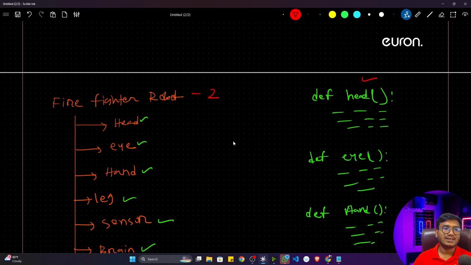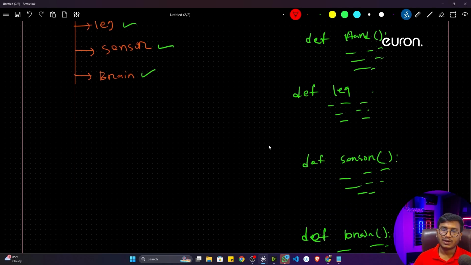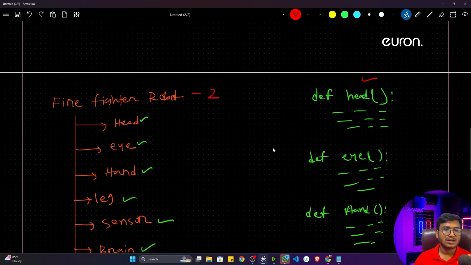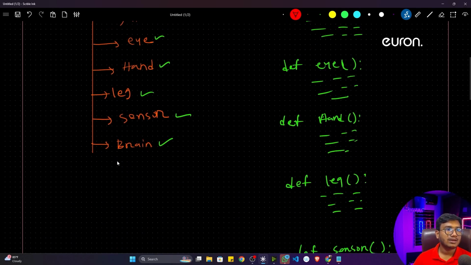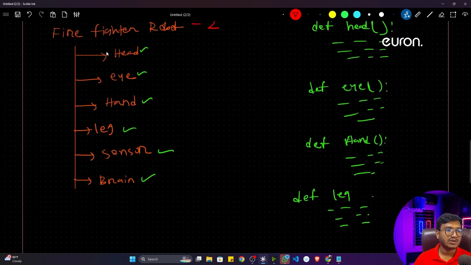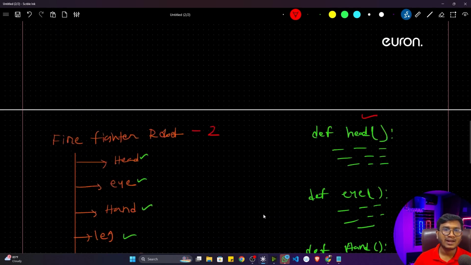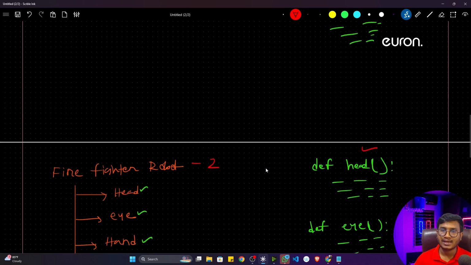But there is a condition. I have to add robot 2 functionality inside robot 1. Inside robot 1, so I had to write it in that way. So I was facing this kind of issue. That means I was not able to write robot 2 functionality inside robot 2 because you can see all the components are missing. All the functionality is missing, right? Robot 2 also has the same functionality: head, eye, hand, leg, sensor, brain. So I can't create the same function again inside that same file. It's not possible. I think you are getting what I'm trying to say.